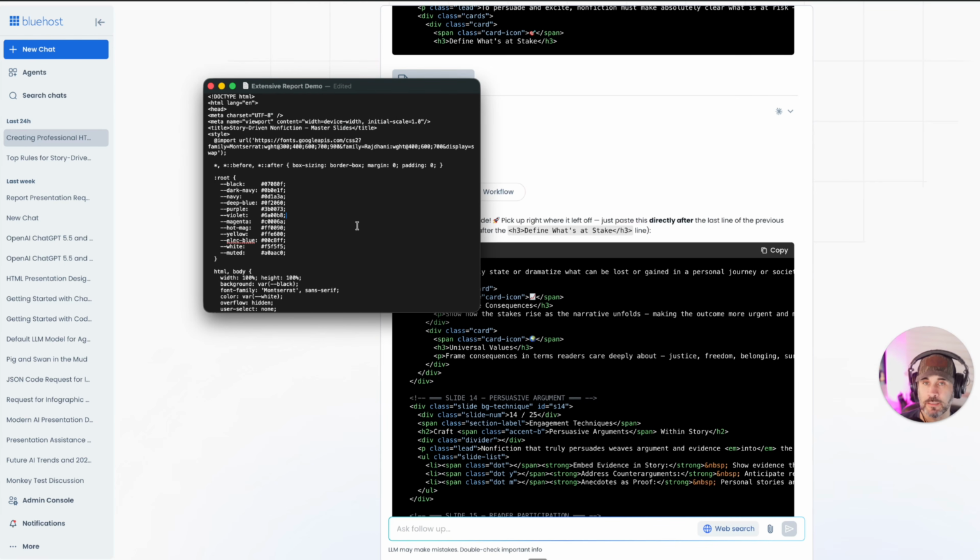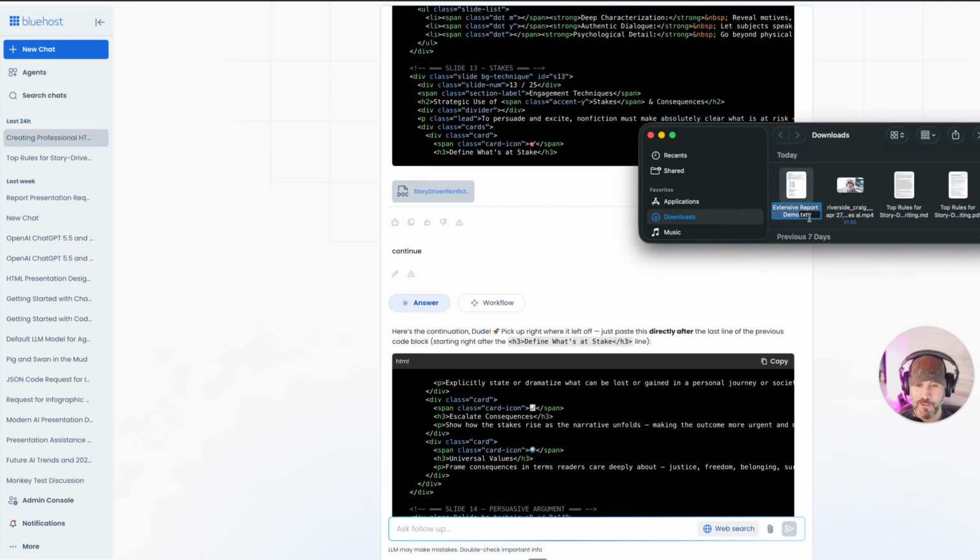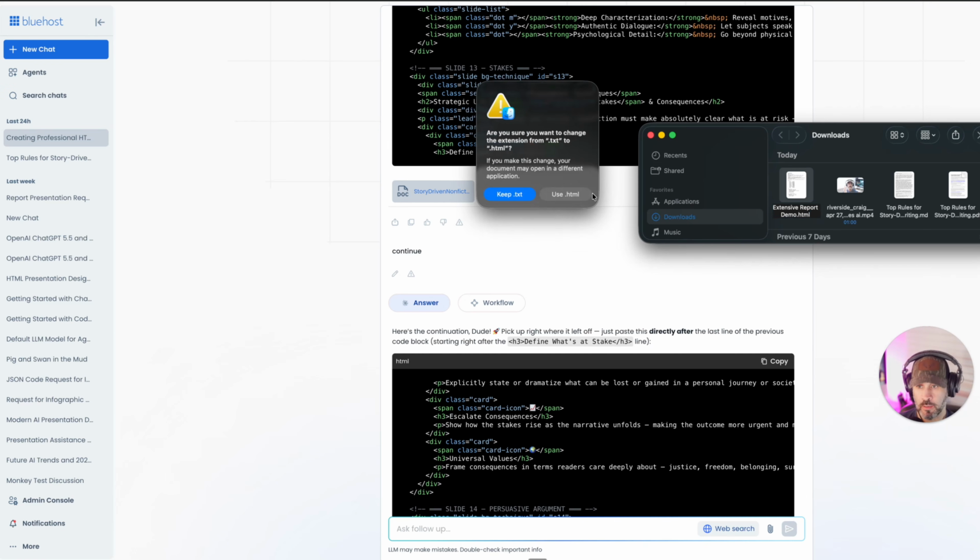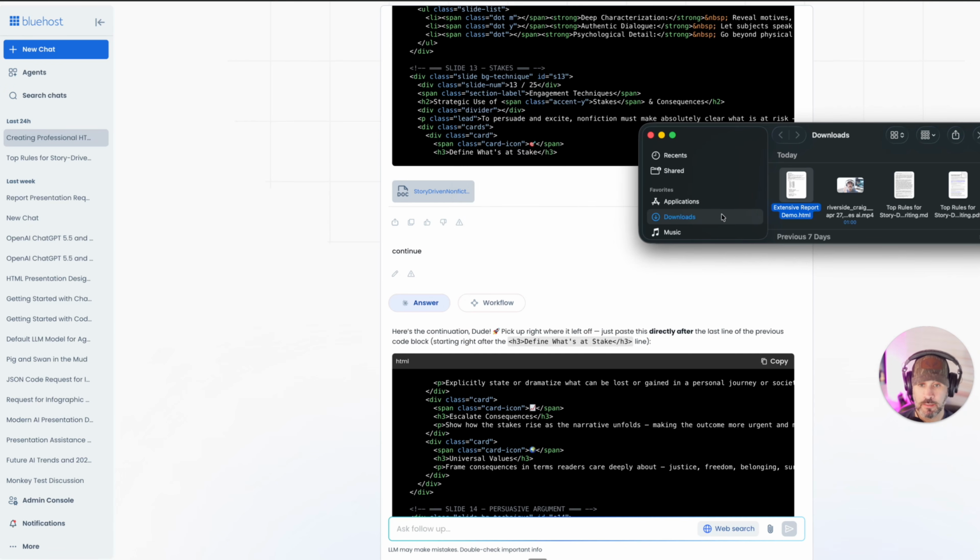This right now is still in HTML code. It's in text format. And what I'm going to do is remove .txt and put HTML and hit return. This window is going to pop up basically asking, do I want to convert this from TXT to HTML? I said yes. You're going to see this change.